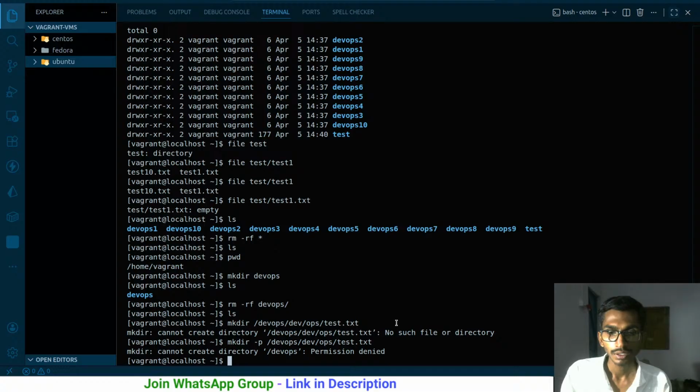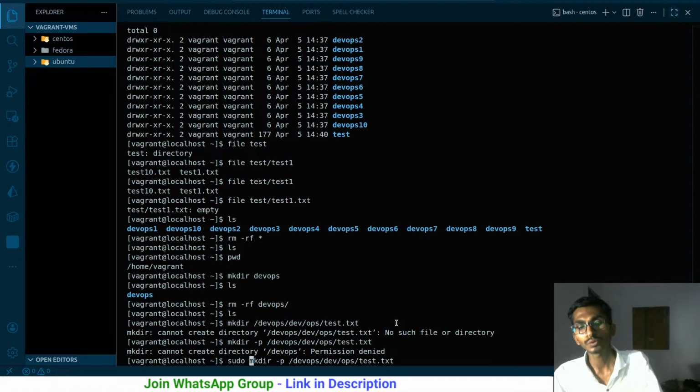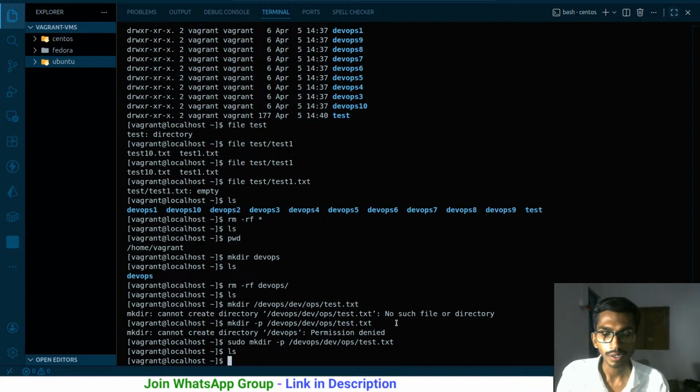Let me run this. Permission denied. You can only do this when you are a root user. So you will have to use sudo over here, which will give you the permission of the root user. Having said that, in that case you need to be added in the root user's configuration. I will be talking about that. But either way, you can run this and it will work. And if you say ls, it did not work.